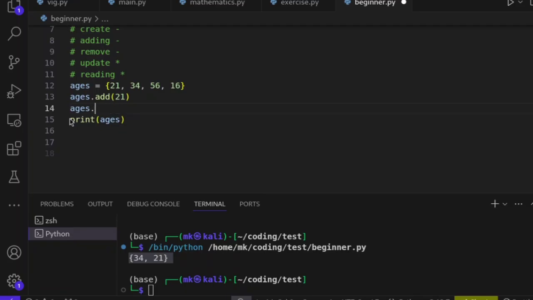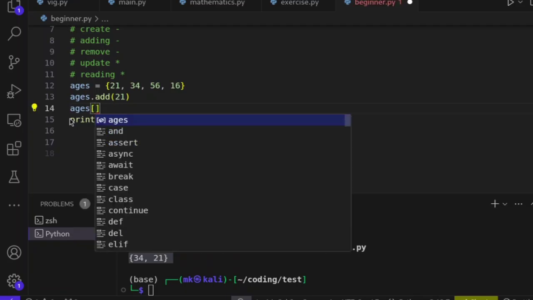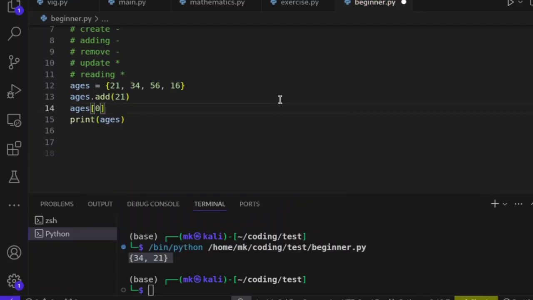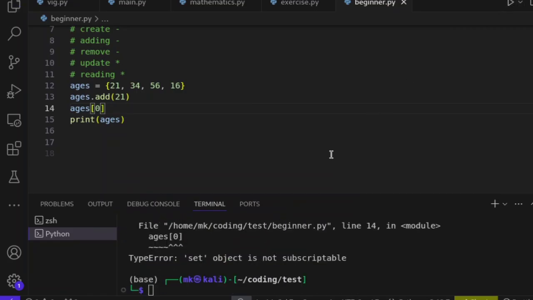How can we even, if I say I'm going to access a specific element, I say 0, it is going to give me an error because it cannot do that. You see, 'set object is not subscriptable.' Yes, you cannot access a specific element. If I could access a specific element, that's where I could say equal to 29, which means updating. So I cannot access a specific element, that's right, and then you cannot update it. Yes. So now let's learn about the mathematical operations of what?